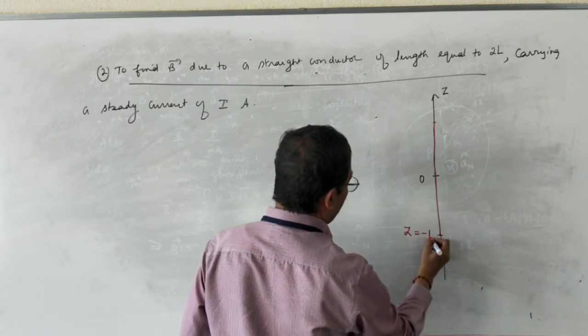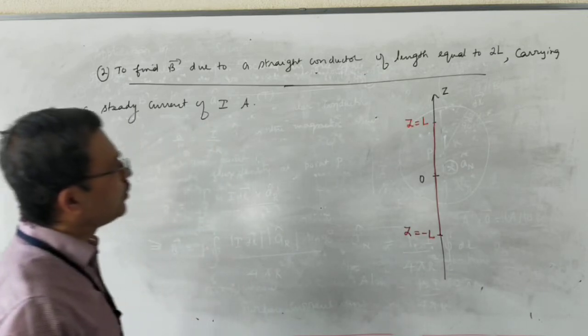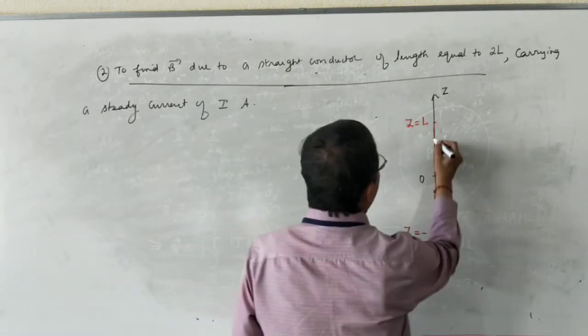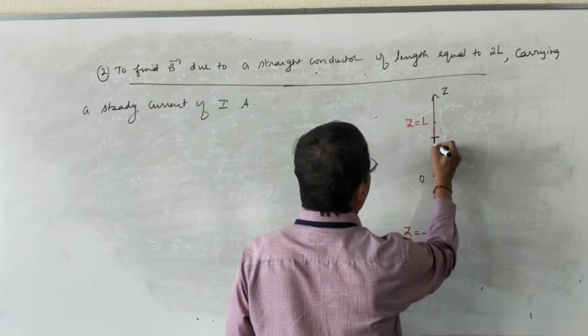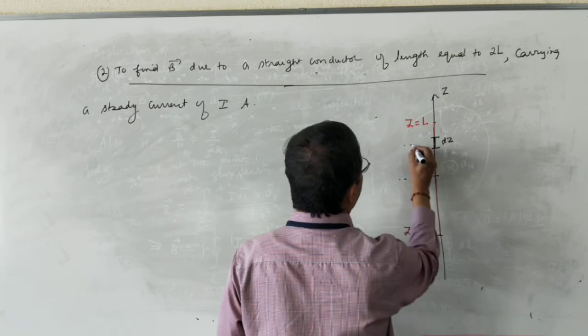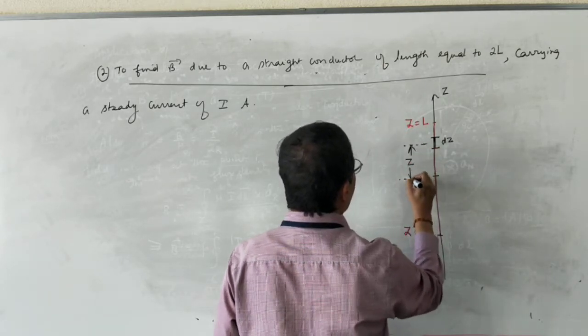Therefore, this is Z equal to minus L, this is Z equal to plus L, because length is 2L. Let me take a small elemental length dz. Midpoint of dz is at a distance z from the origin.